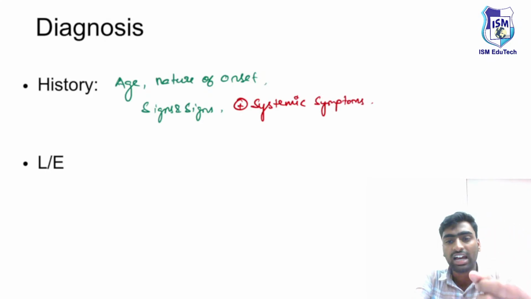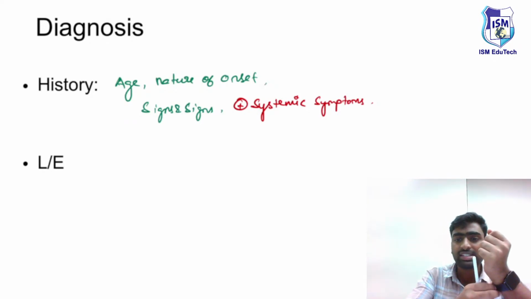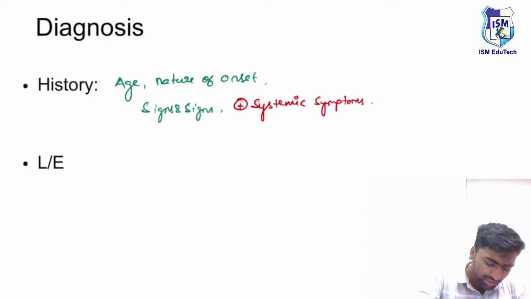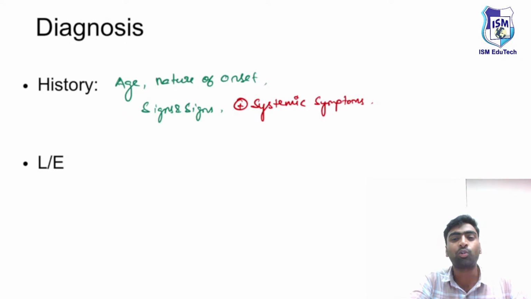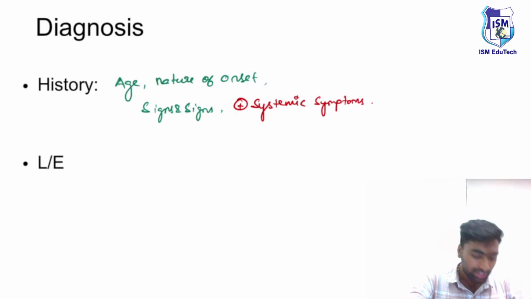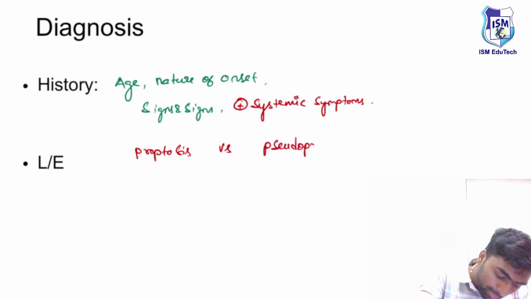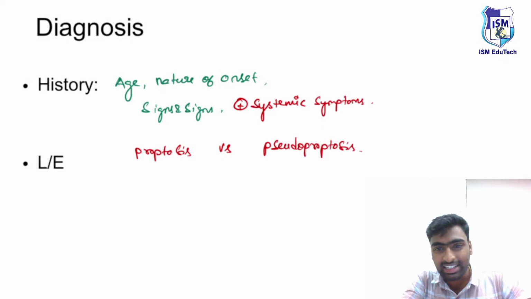We just asked history and we got this much info. Now what we need to do? We need to make a diagnosis. But there are a few things you need to be always aware of, so that you won't get it wrong while you are making your diagnosis. So you need to differentiate one thing known as proptosis from the pseudoproptosis. Means there is no actual proptosis, but it may look like a proptosis.